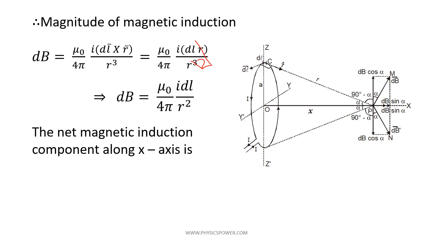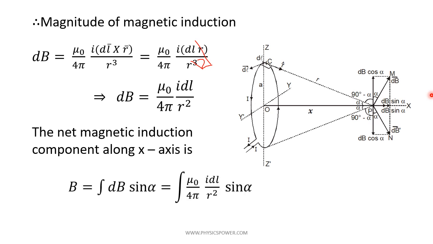Further, the magnetic induction along the x-axis. Here we already analyzed that the resultant current carrying coil will produce magnetic field only along the x-axis. Y components will get cancelled every time. So the magnetic induction due to this small dl element is not dB according to Biot-Savart's law, but according to the circular current carrying coil, due to this dl element the magnetic induction will be dB sin alpha.